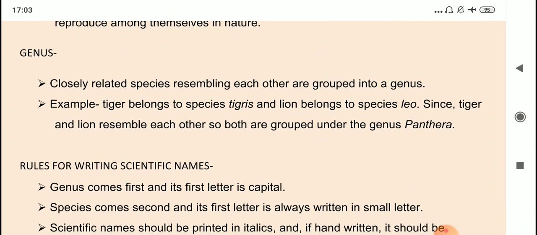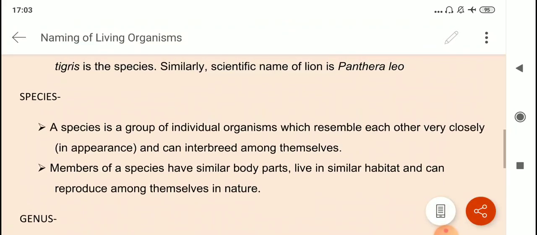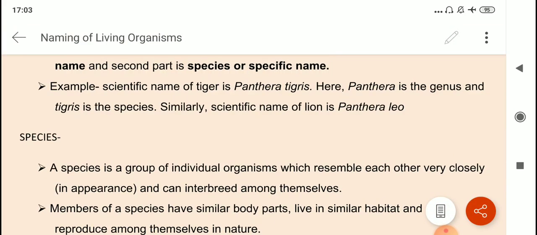So, when some species that are closely related, you take them together, then they form a genus. So, closely related species resembling each other are grouped into a genus. Now, as we studied the examples of lion and tiger, you must have noticed that the scientific name of tiger is Panthera tigris and that of lion is Panthera leo. So, the genus is the same in both the cases, right? So, they come under the same genus, only their species are different.